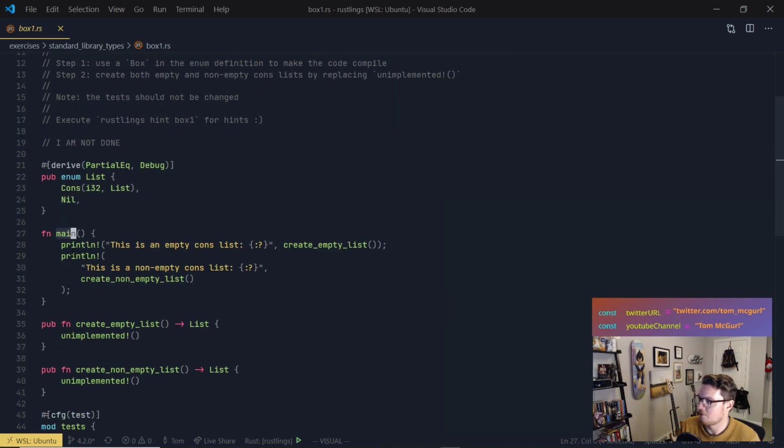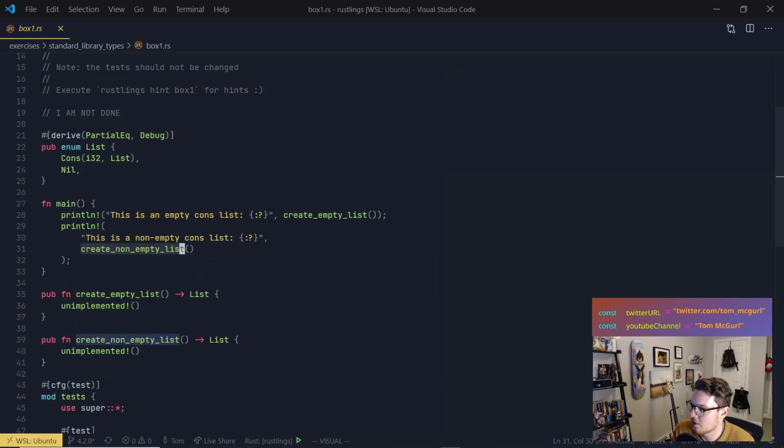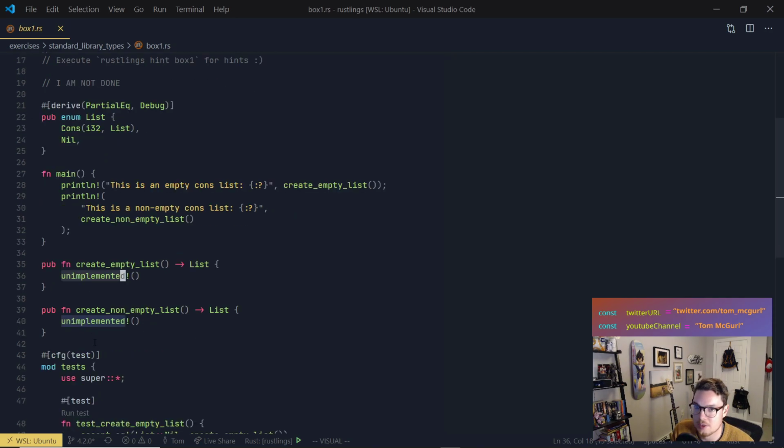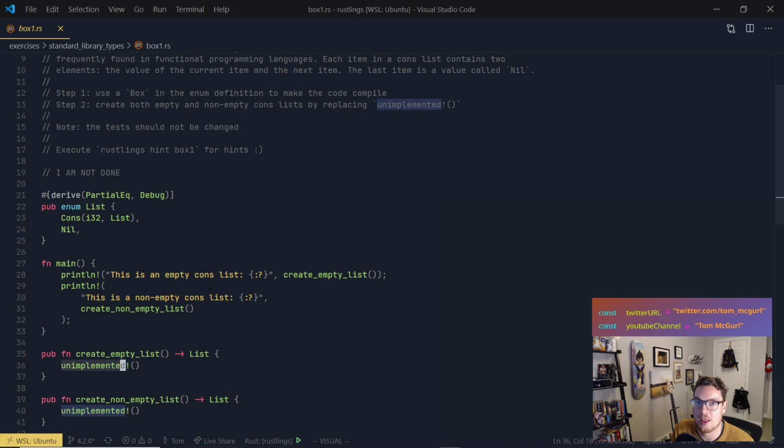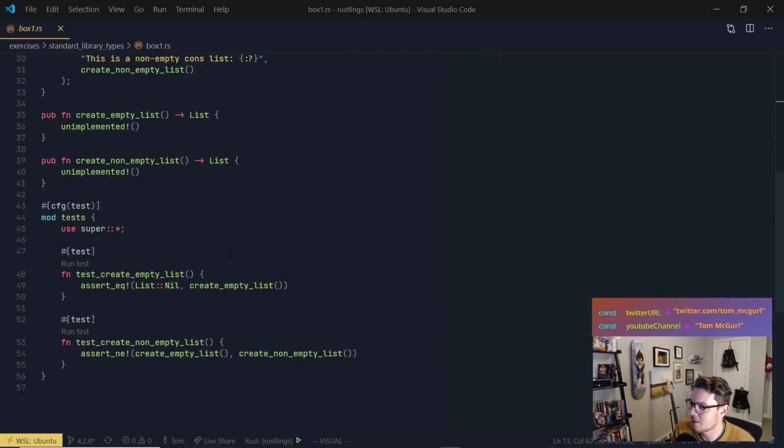So let's see what the main function is doing. It's printing, this is an empty cons list, and then it's calling create empty list. And then it's printing, this is a non-empty cons list, and it's calling create non-empty list. So these are two functions. The first one, create empty list, is unimplemented, so we'll have to implement that. And the second one is unimplemented too, so step 2 says we'll have to implement that as well. So here we go.